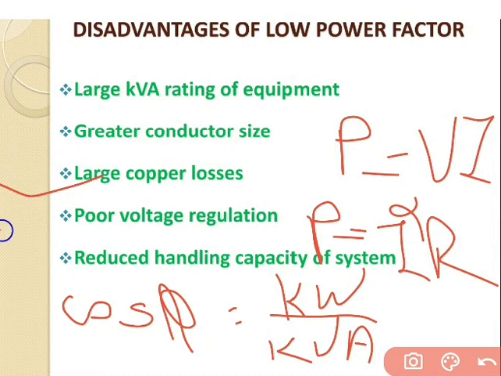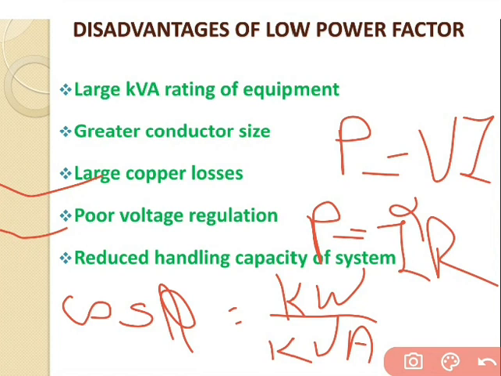Go for the fourth step, that is the poor voltage regulation. The larger current at low power factor causes greater voltage drop in the alternator, transformer, transmission line and distribution line, which results in a decrease in the voltage at the supply end and impairs the performance of the utilization devices.